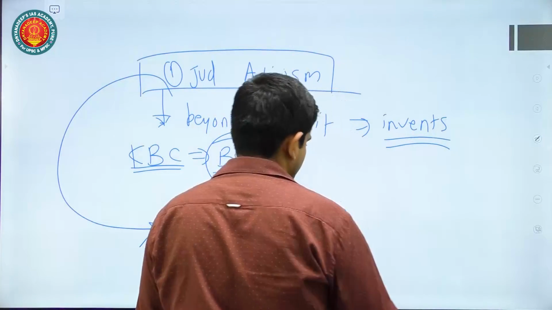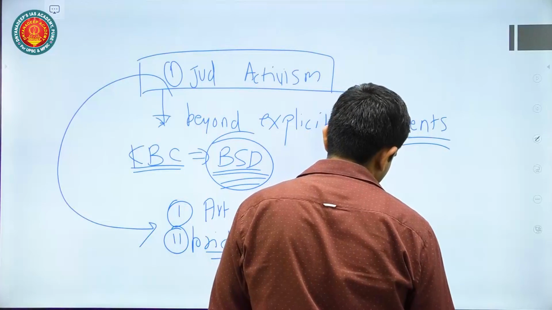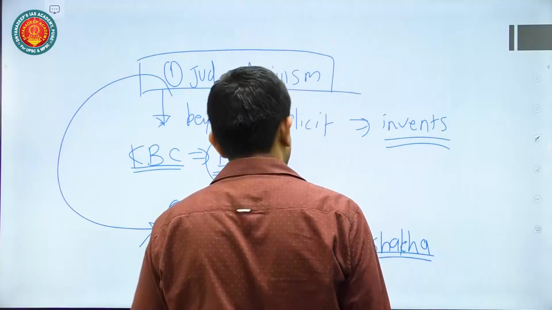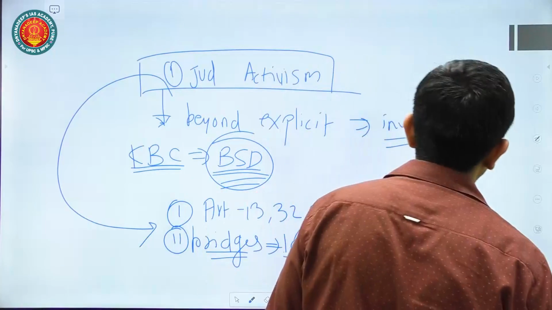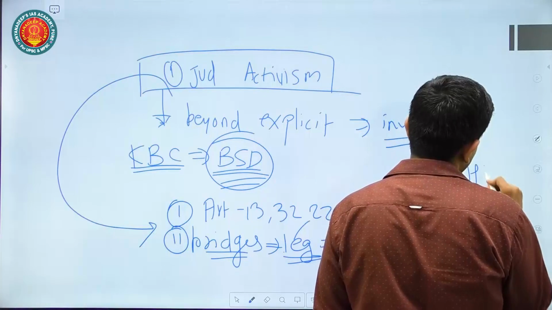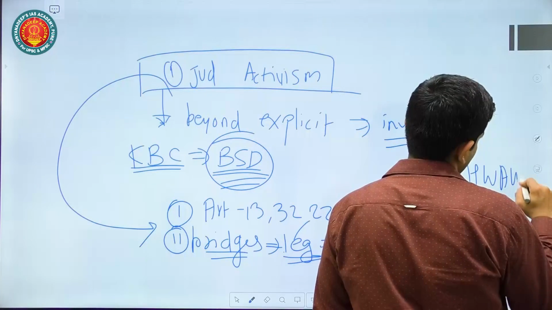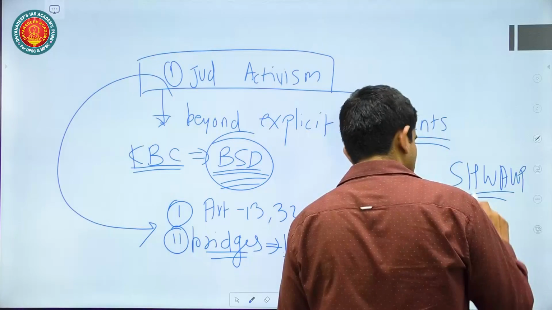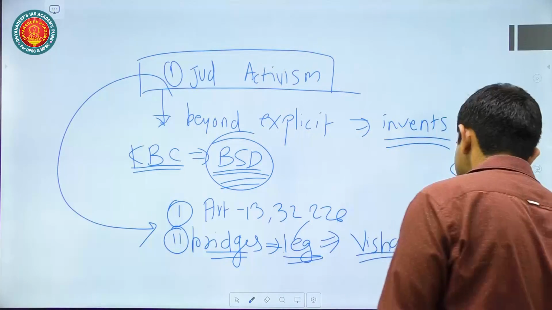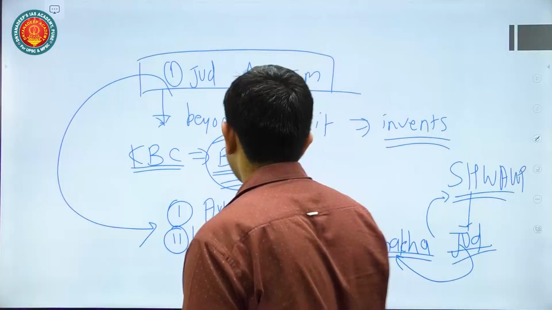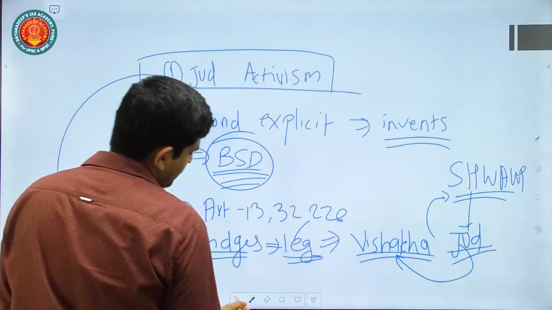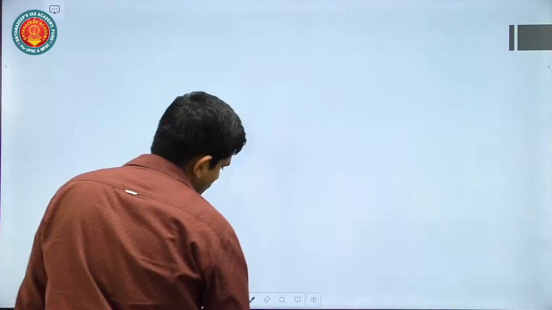Okay, so for example, you might be aware of the Vishakha judgment, in which there were no guidelines given by the legislature when it comes to the sexual harassment of women at the workplace. So these guidelines were brought by the judiciary, and these are called the Vishakha guidelines. So judicial activism is also helpful, helpful for a variety of purposes.